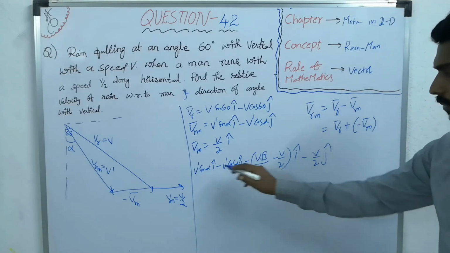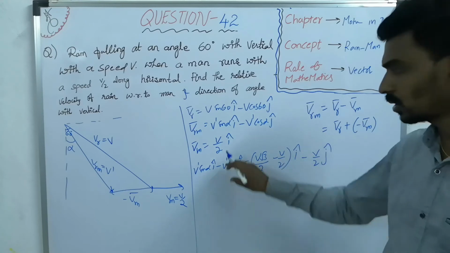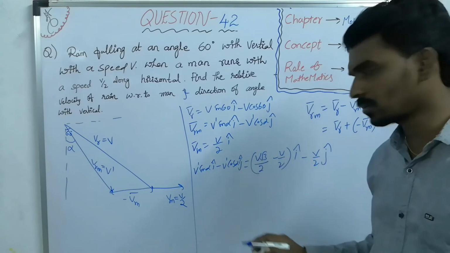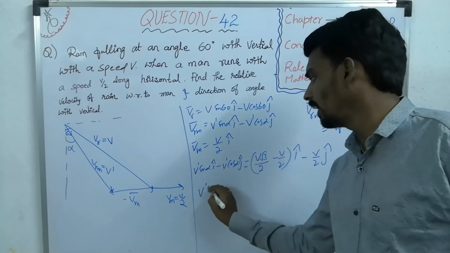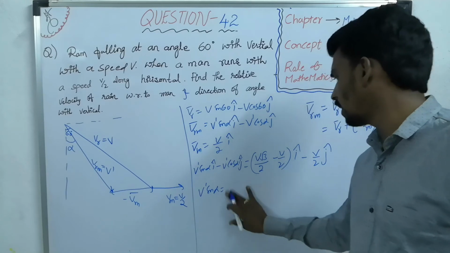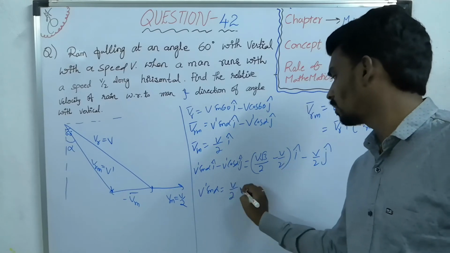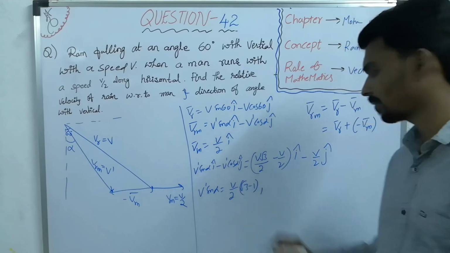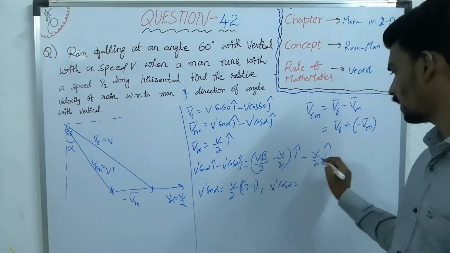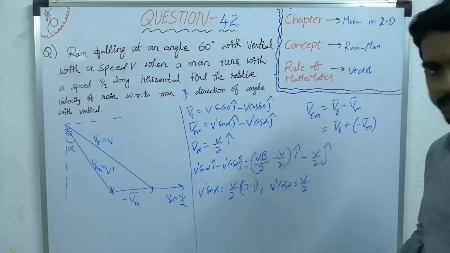Now if you compare both sides, both are the same vectors, so i term and j term must be same, the i coefficient. So V dash sin alpha should be equal to V root 3 by 2 minus V by 2; if you take V by 2 common, root 3 minus 1. And V dash cos alpha, if you compare the j term, that is V by 2.